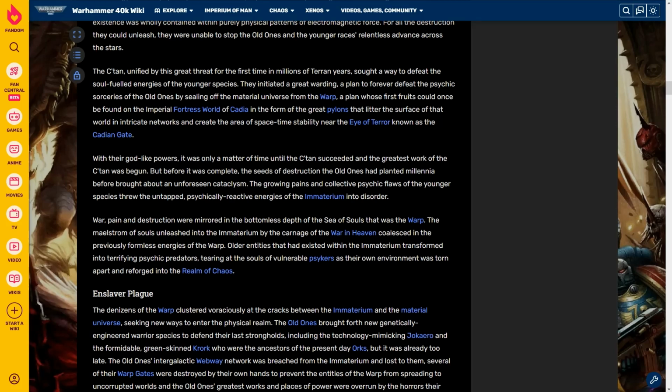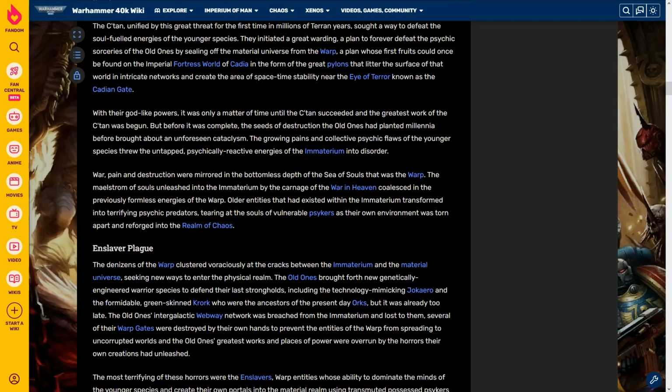With their godlike powers, it was only a matter of time until the C'tan succeeded, and the greatest work of the C'tan was begun. But before it was complete, the seeds of destruction the Old Ones had planted millennia before brought about an unforeseen cataclysm.